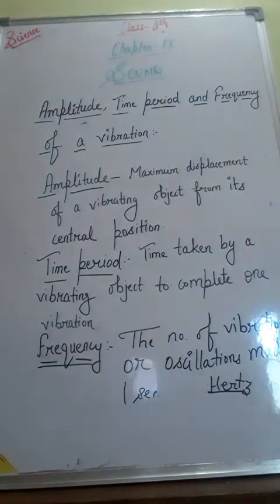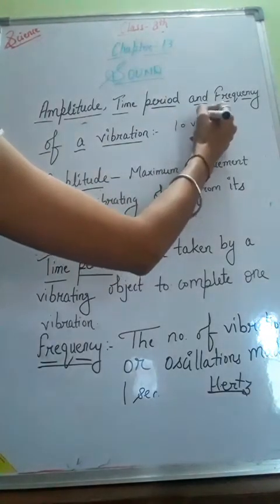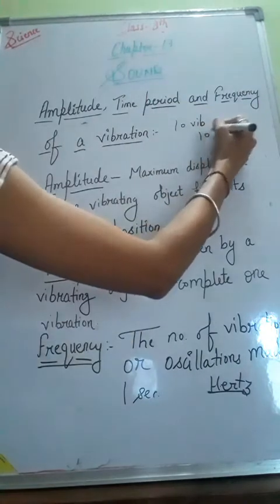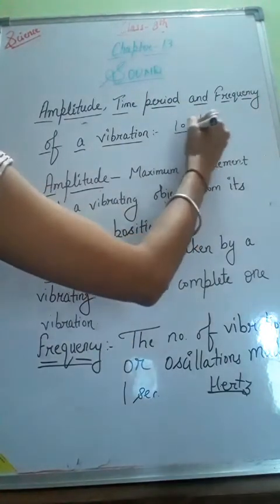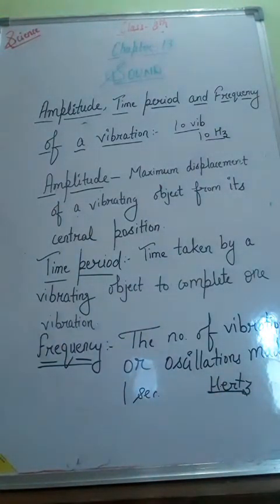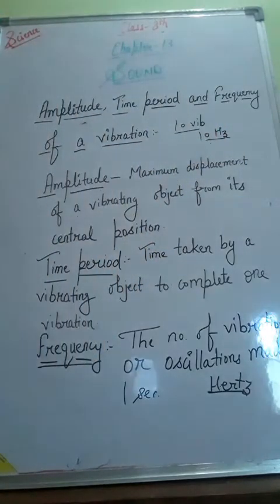And if an object makes 10 vibrations per second, then its frequency will be 10 hertz. For one vibration, frequency is 1 hertz, and for 10 vibrations, frequency is 10 hertz. It is for 1 second.